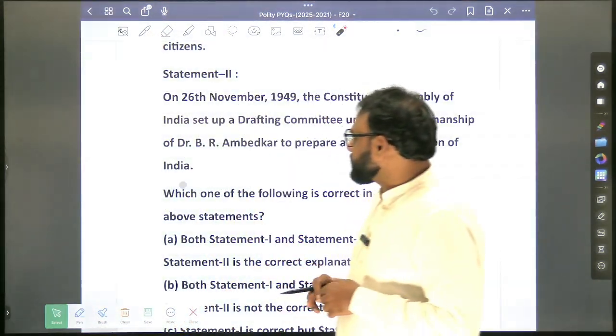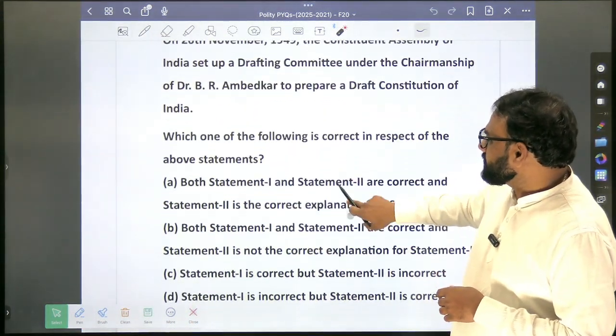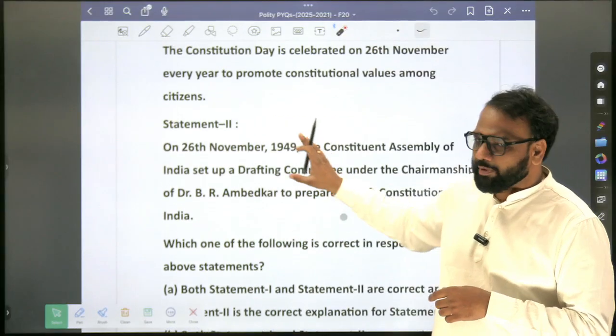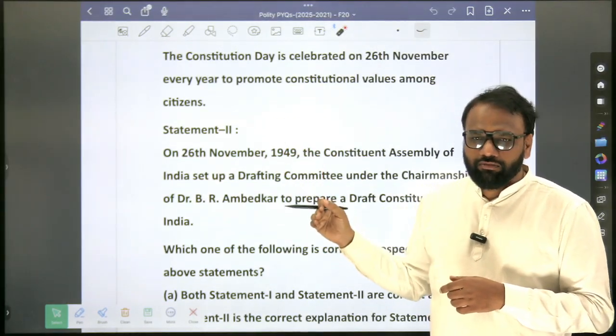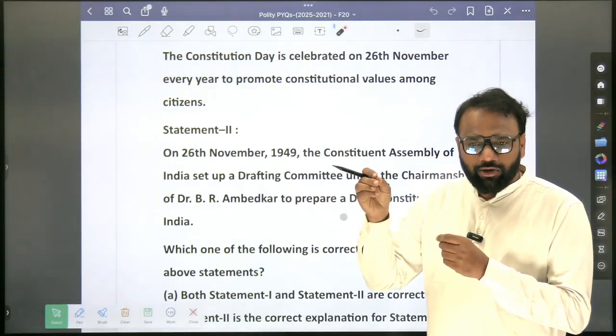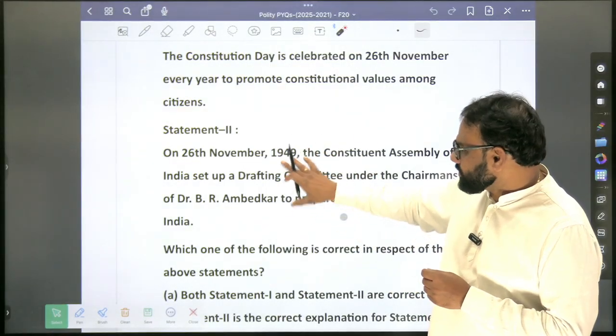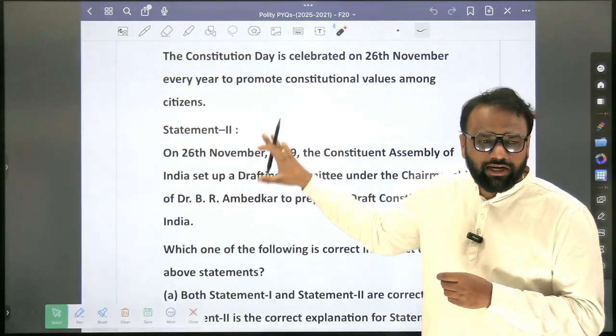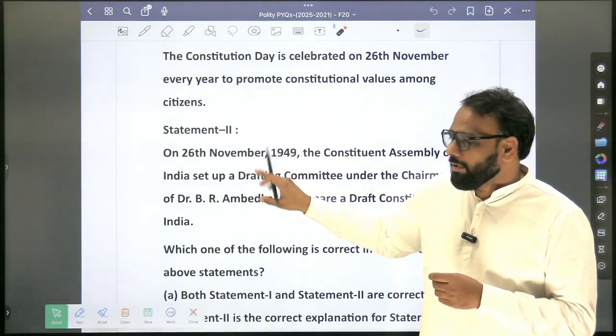So second statement is wrong. So first one is correct. Okay, first one is correct. So here, based on this, you will prepare of what? Making of the constitution. Okay, making of the constitution. So again, keeping this exam's demand in mind, you will prepare. Okay, at least in this question, wherever the space is available, you will write about that what? Members of the drafting committee. Okay, members of the drafting committee.